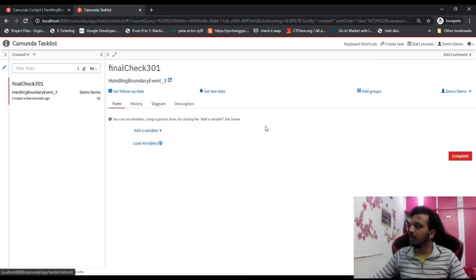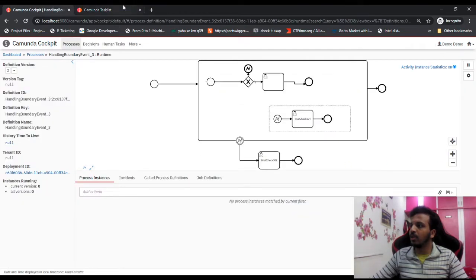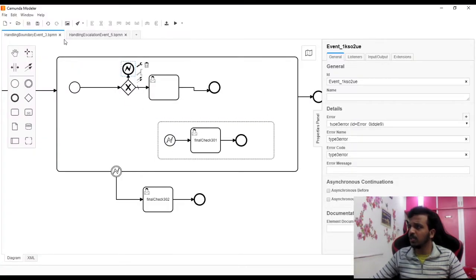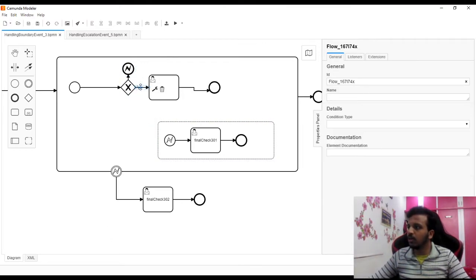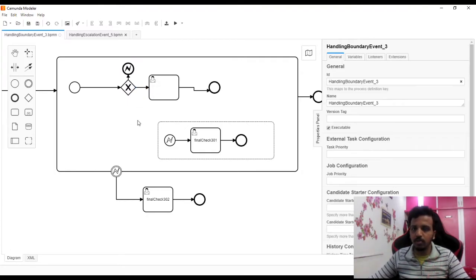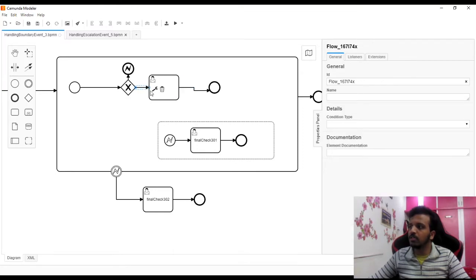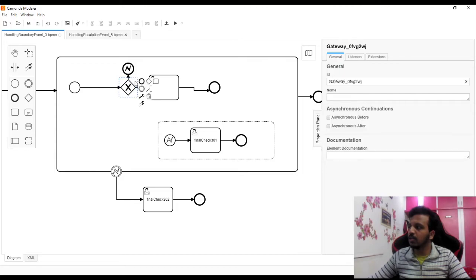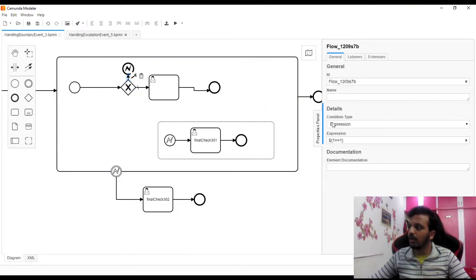Let's now complete it, we don't need this anymore. And let me close this as well. Now let me show you what properties we have added. So here it's the default flow. What is default flow? It's simply the default, and if I click on this, I get an option called default flow. Here I have selected the arrow, and I have selected that it is an expression, and I'm saying the expression as true, $1 equal to 1.